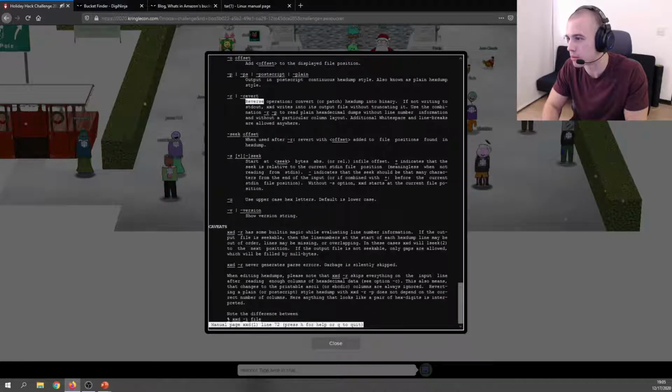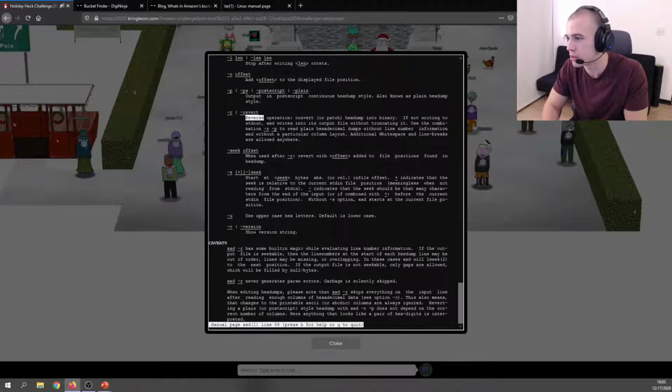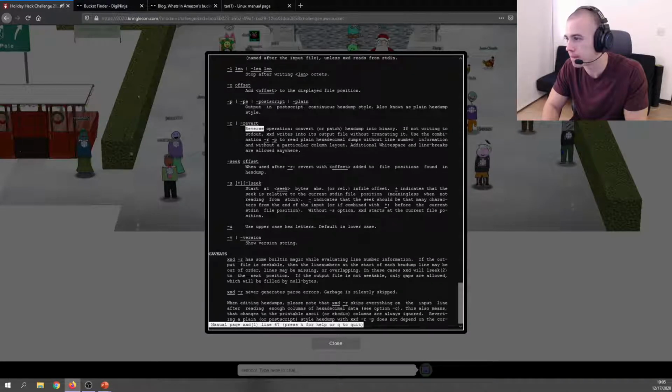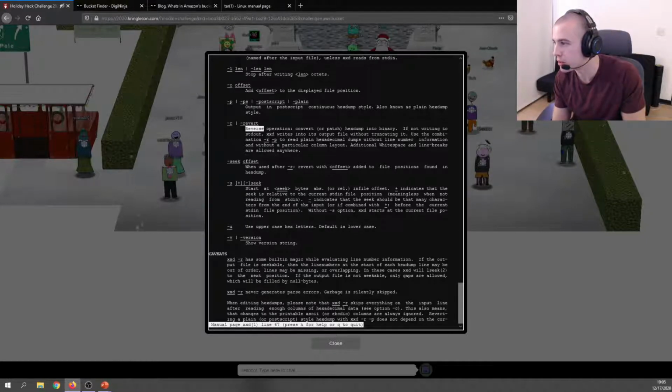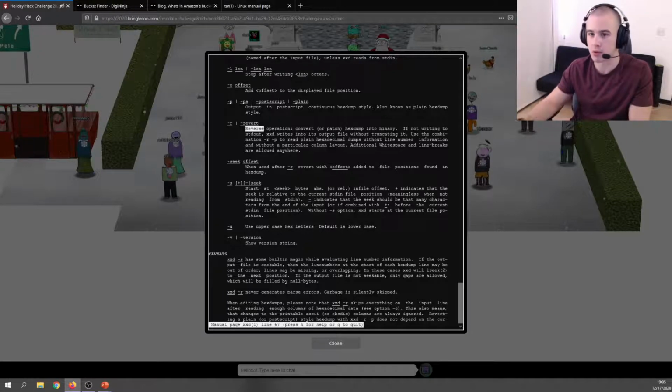Dash r, revert, reverse operation. Yeah, so if this did not have the line numbers in it, we'd want to specify p to do a plain hex dump style, but it does have the line numbers, which is the default setting, so we don't have to provide dash p. So xxd -r should go ahead and revert that dump back into binary.